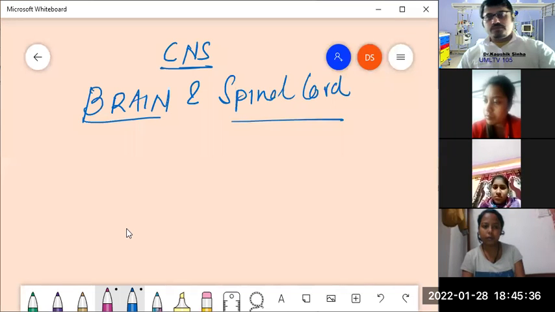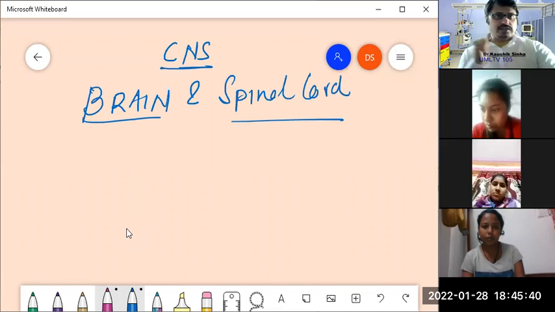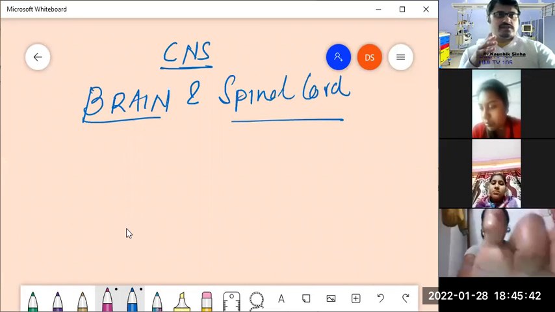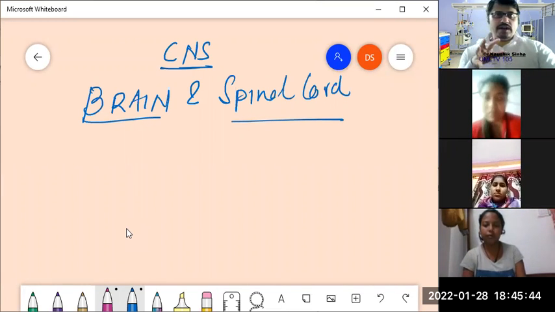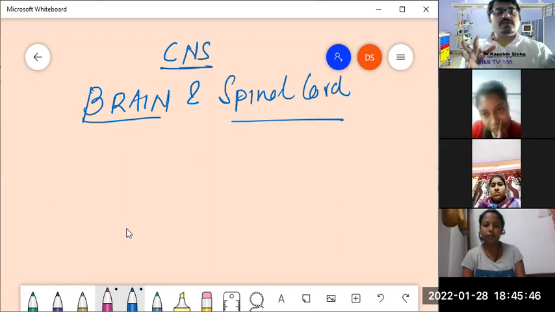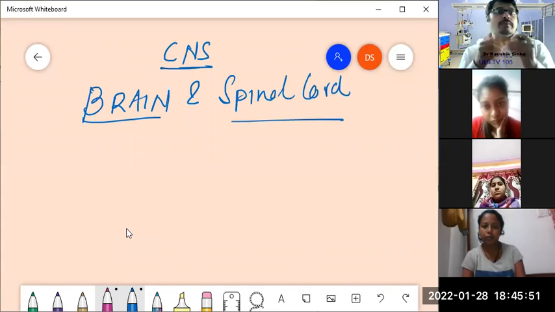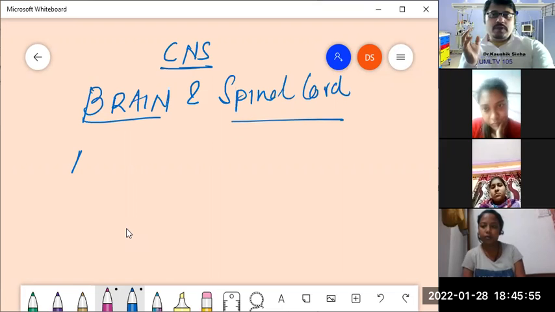Now, let us develop our concepts in a stepwise fashion. Stepwise means we would try to look back into the process of the development of the brain and spinal cord. Development, what do I mean? I am specifying the embryologic development.